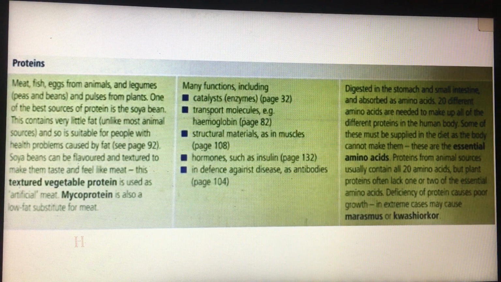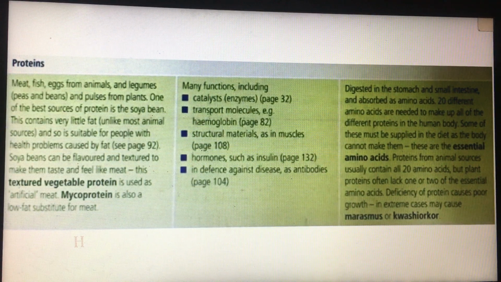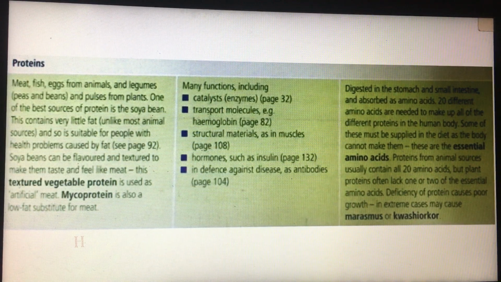You know that all muscles contain proteins. And some proteins are hormones such as insulin. You know that hormones are made of protein.